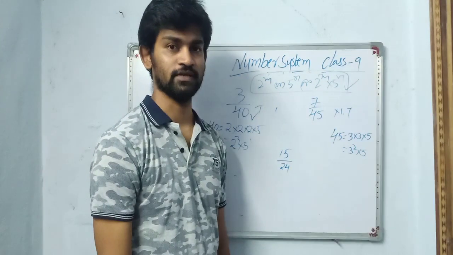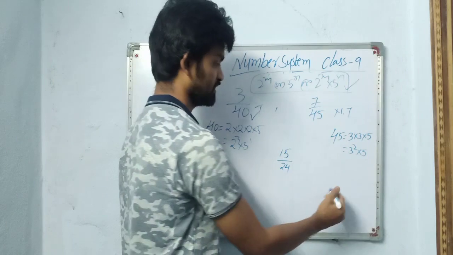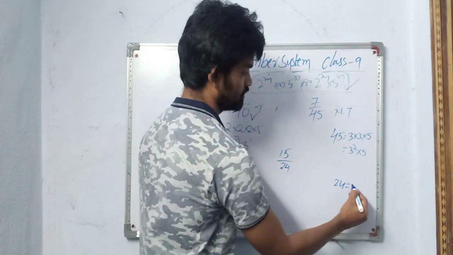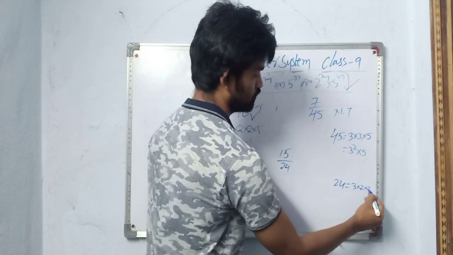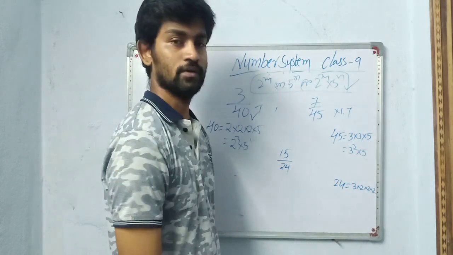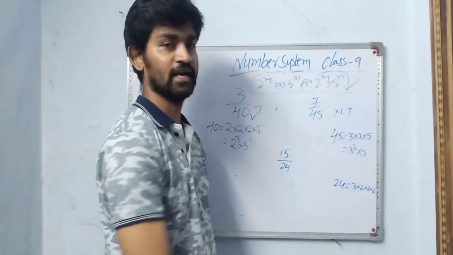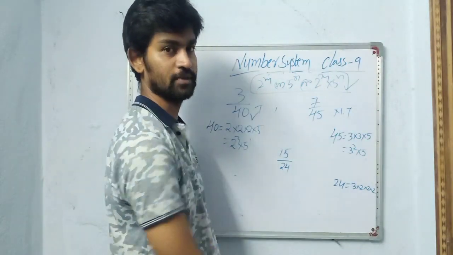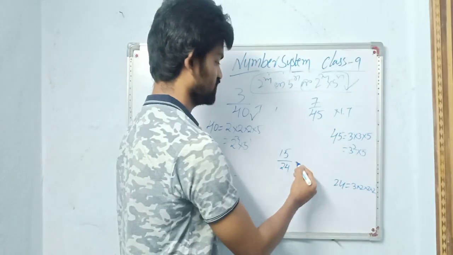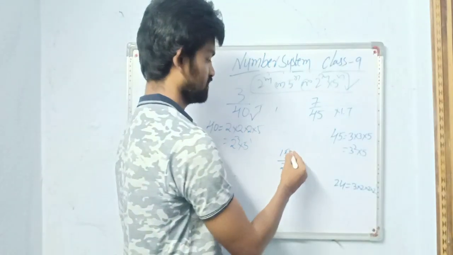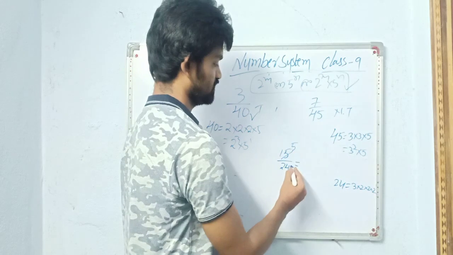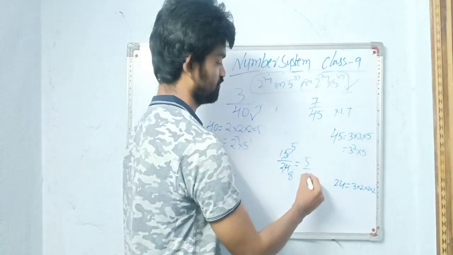Say the number is given with denominator 24. Now if you factorize 24, you will get 3 into 2 into 2 into 2. Here 3 is existing, so we will directly write it is non-terminating? No, we should not do that. First we have to simplify this. Cancel it: 3 5s are 15, 3 8s are 24. So we got 5 by 8.